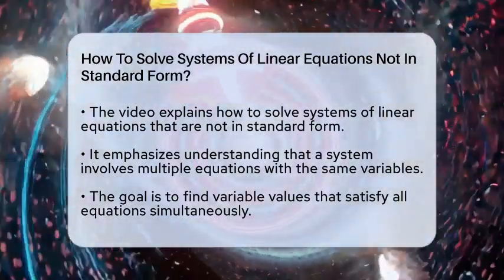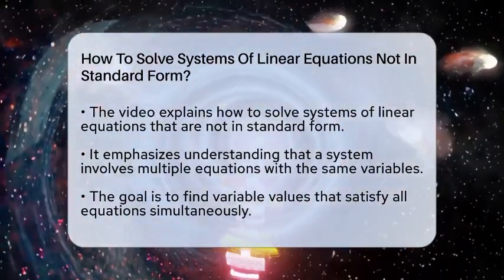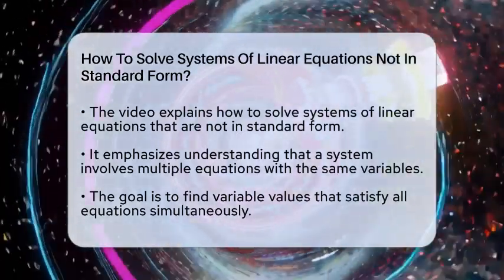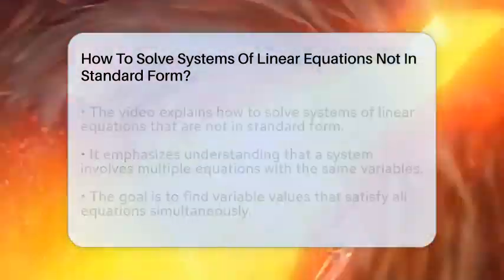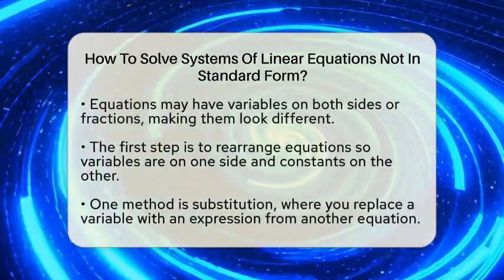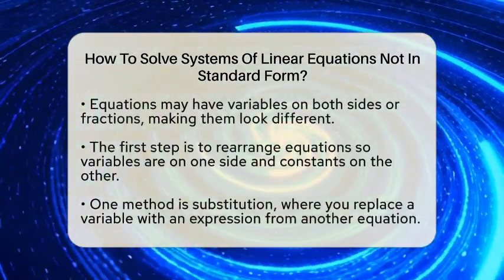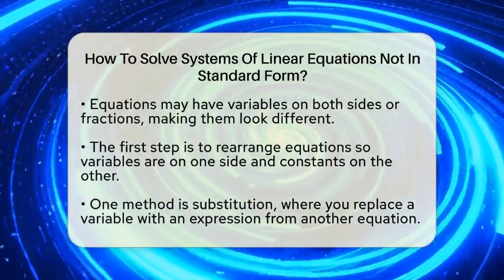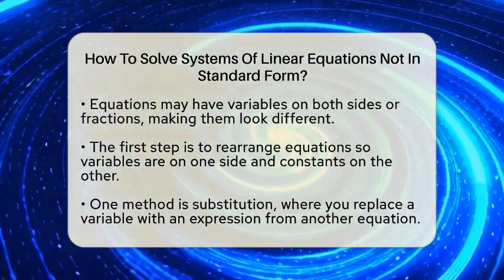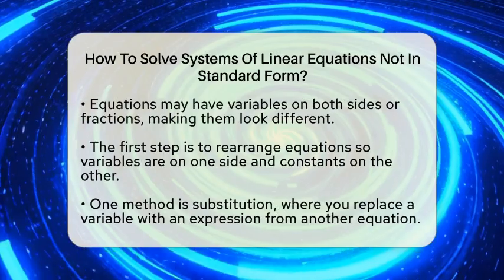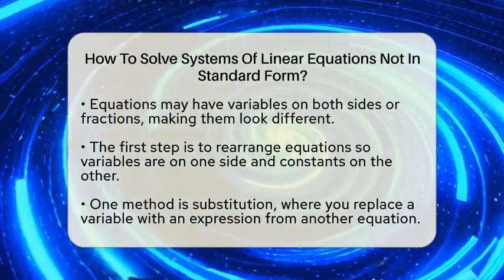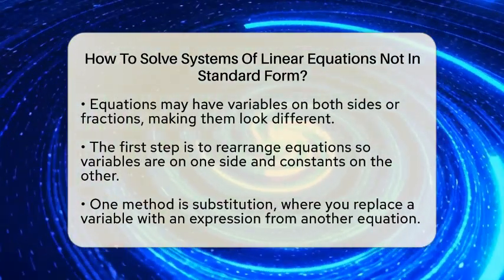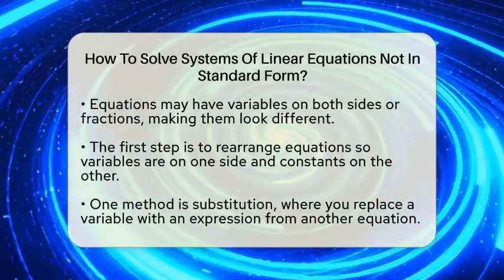You can do this by rearranging them into a form where the variables are on one side and the numbers are on the other. For example, if you see an equation like 2x equals y plus 5, you can rewrite it as 2x minus y equals 5. This step is called rewriting or rearranging. Once you have the equations in a more familiar form, you can choose a method to solve.